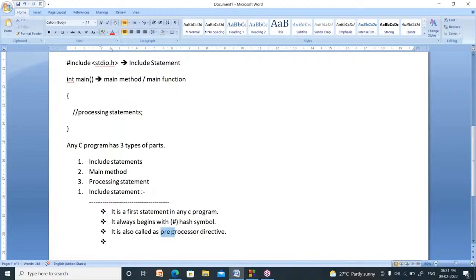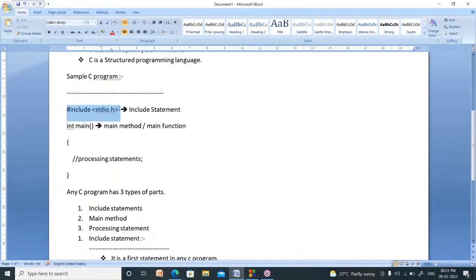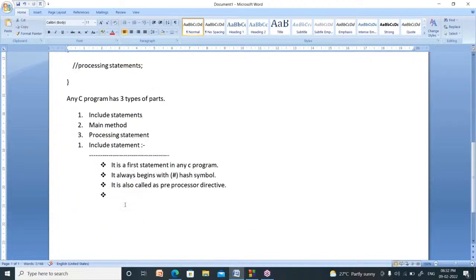Pre means prior, before the main, right? So the lines that begin with a hash symbol are called preprocessor because these will be executed at the time of compilation, not at the time of running.